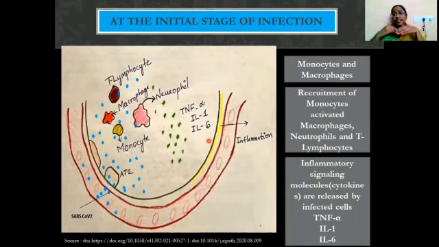Pro-inflammatory cytokines will induce the inflammation, and there is another group of cytokines which can prevent the inflammation. So IL-1, IL-6 and tumor necrosis factor alpha are pro-inflammatory mediators. That means they induce the inflammation. Here you can see the inflammation in yellow color because of these pro-inflammatory mediators. This is all going to happen at the initial stage of infection.